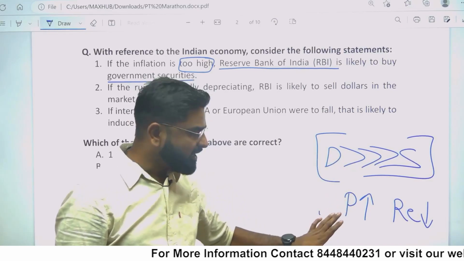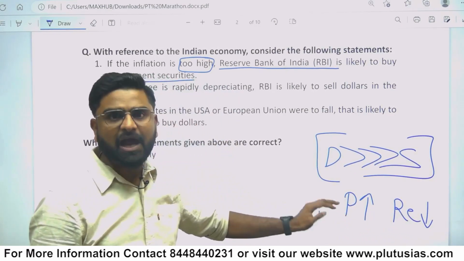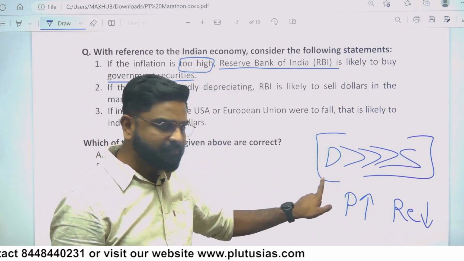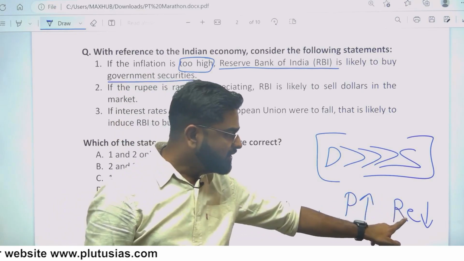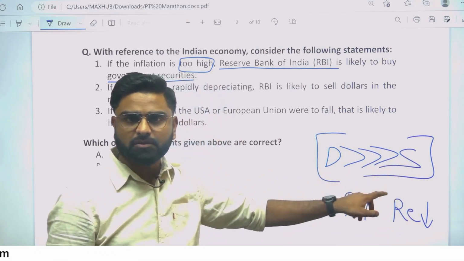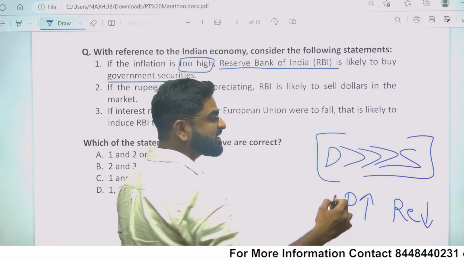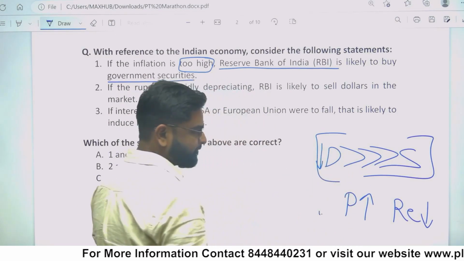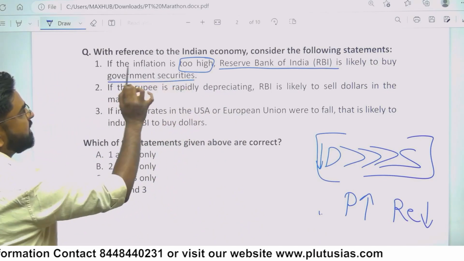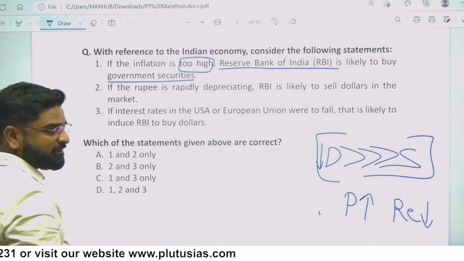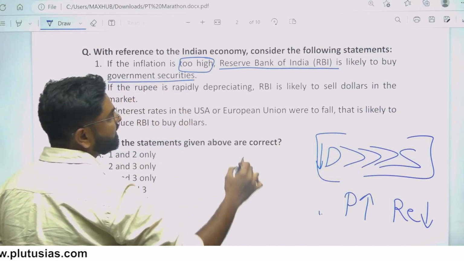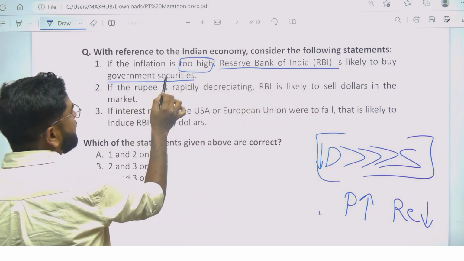So basically, if I want to do away with this thing, I have to reduce inflation. Either price should decrease or the purchasing power of rupee should increase. It should reverse. For that, I should do something that reduces demand. So the first statement says, if inflation is too high, it means if demand is too high than supply, Reserve Bank of India is likely to buy government securities.